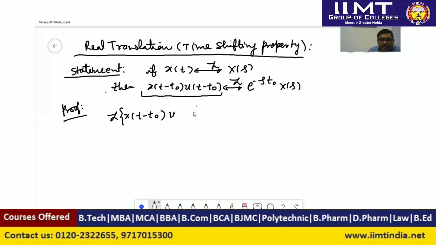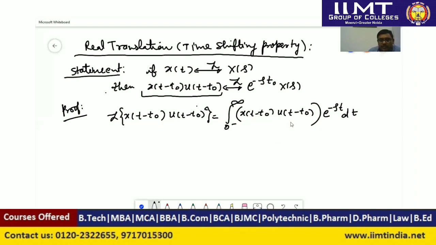u(t minus t naught) is equal to, using the formula of Laplace transform, that is 0 to infinity, the signal which is being transformed here, that is x(t minus t naught) u(t minus t naught), into e to the power minus s t dt. So we have to solve this integration.